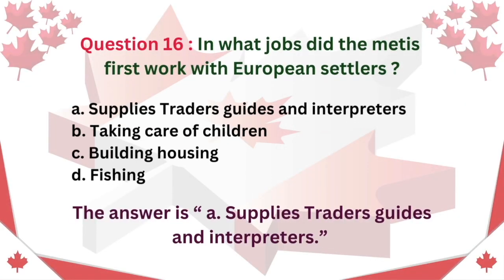Question 16. In what jobs did the Métis first work with European settlers? A. Suppliers, traders, guides and interpreters. B. Taking care of children. C. Building housing. D. Fishing. The answer is A. Suppliers, traders, guides and interpreters.